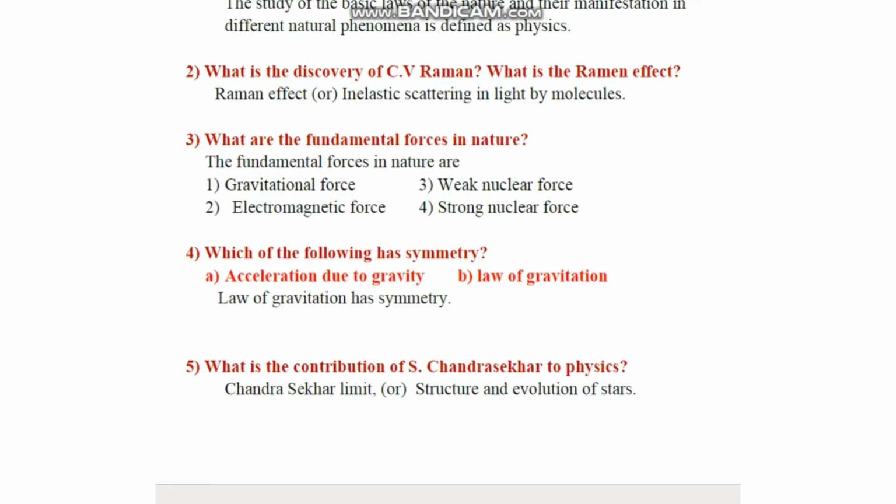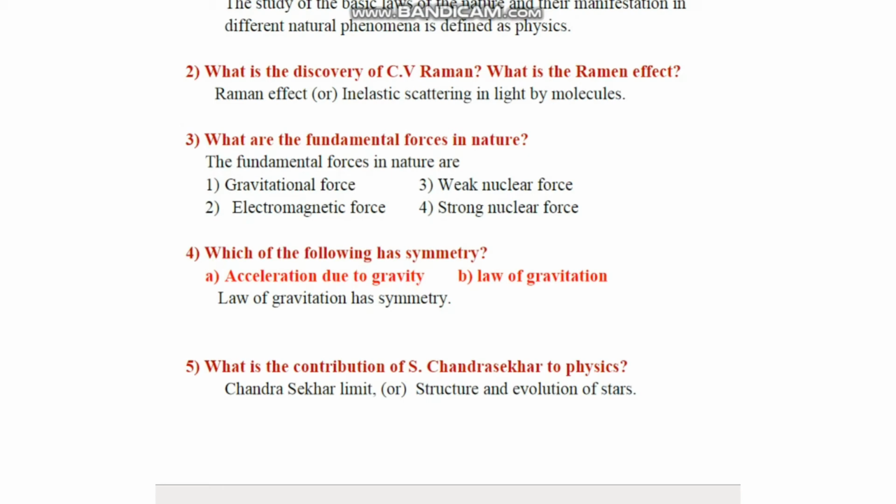And the fourth question, which of the following has symmetry? A, acceleration due to gravity; B, law of gravitation. So simply we can write law of gravitation has symmetry. So the B answer is correct.